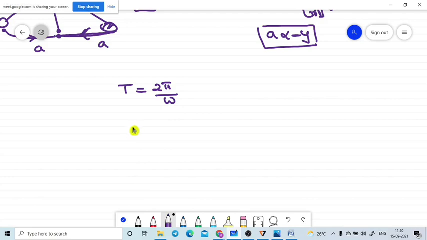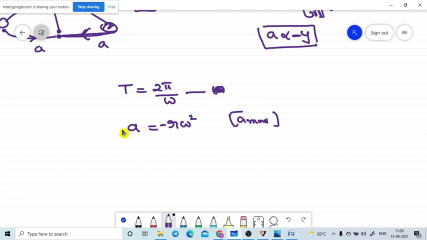You already know the acceleration of a simple harmonic body: a is equal to minus r omega square, where a is the maximum condition. We discussed these formulas already.